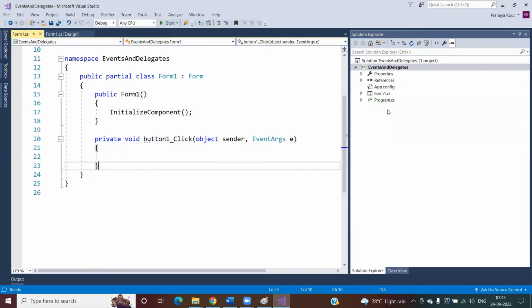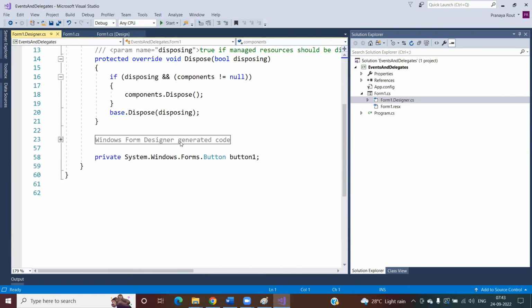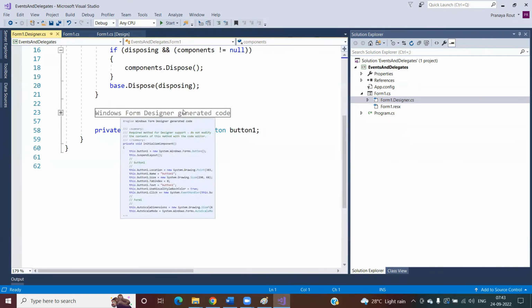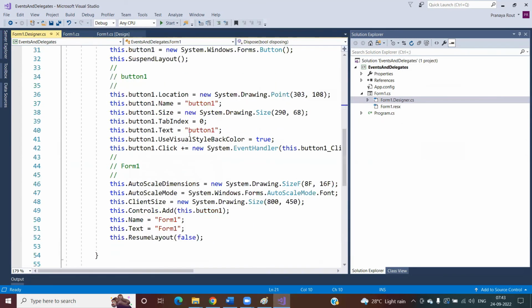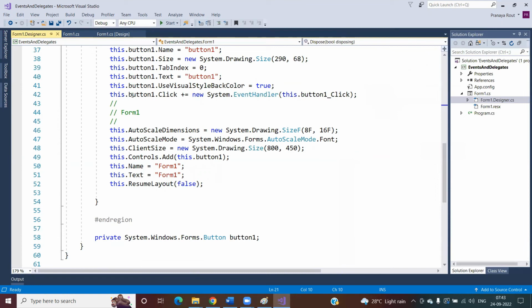Yes. If you want to see the delegate, you need to expand Form1.cs, and there is Form1.Designer.cs. Once you open this designer, which is your auto-generated code, you can see the Windows Form Designer generated code. Just expand this one, and once you expand it, you will see your button click event.